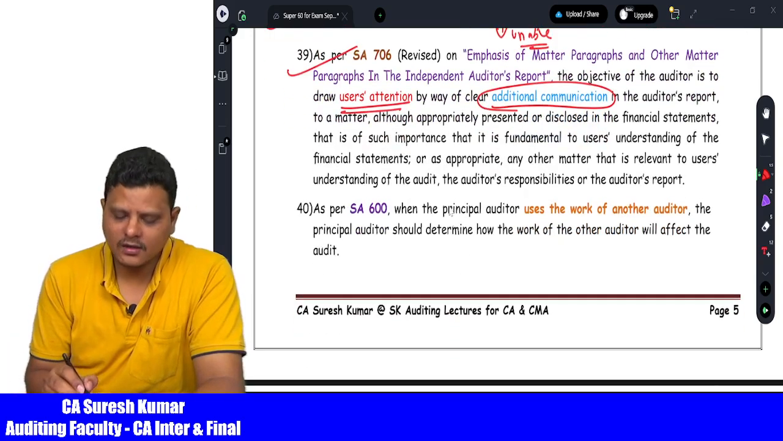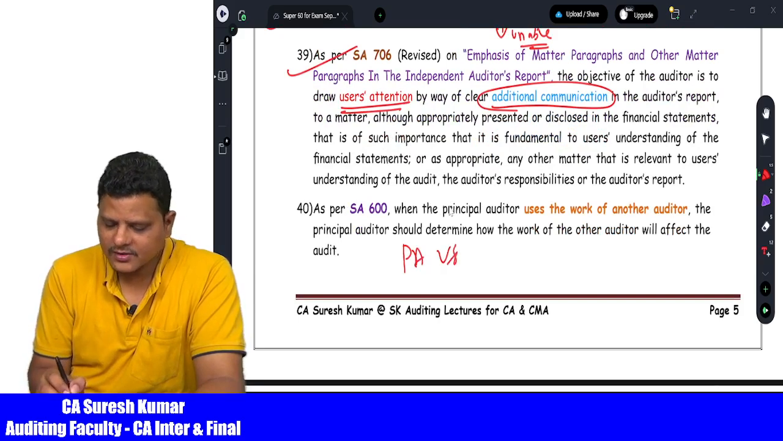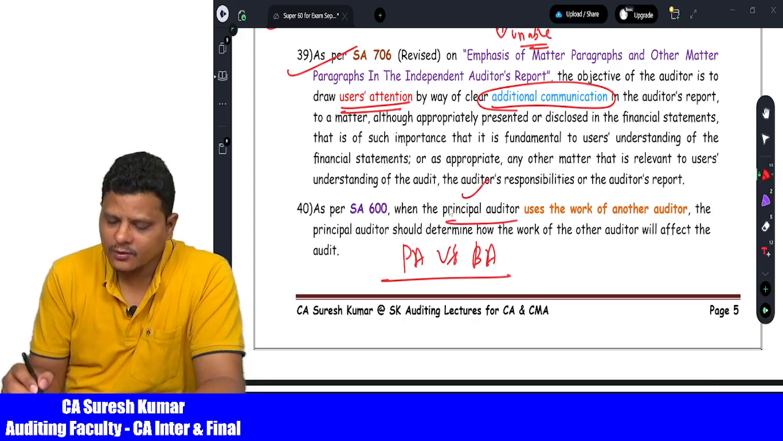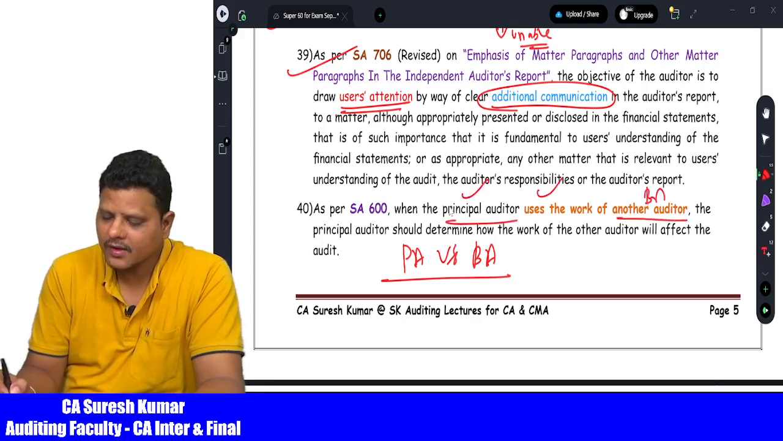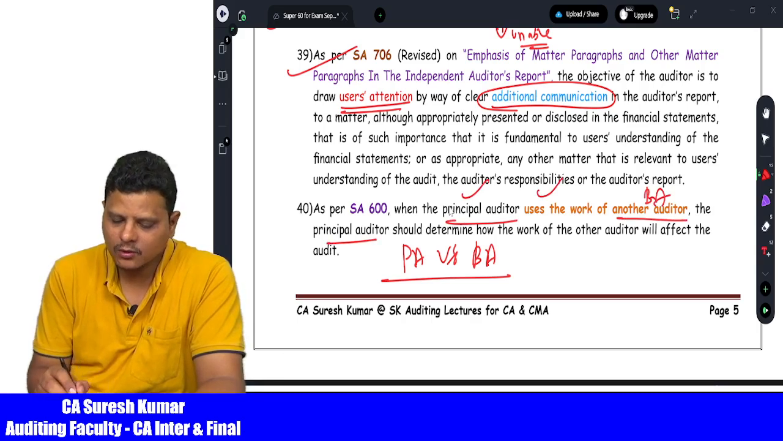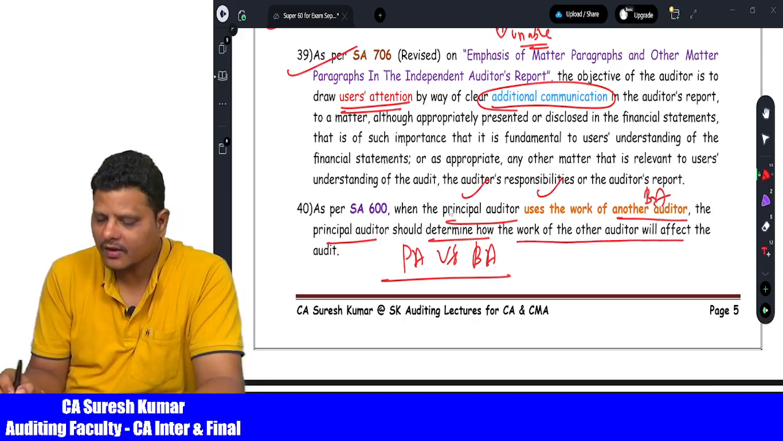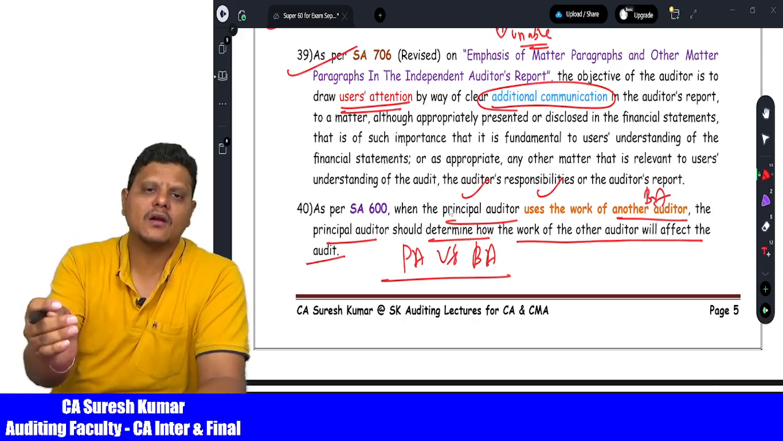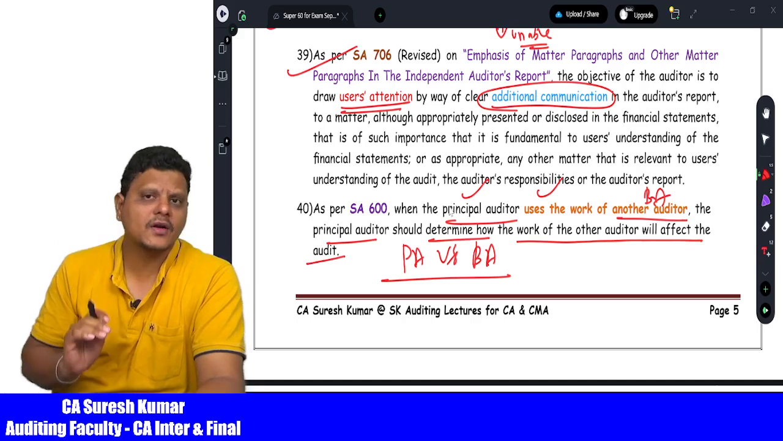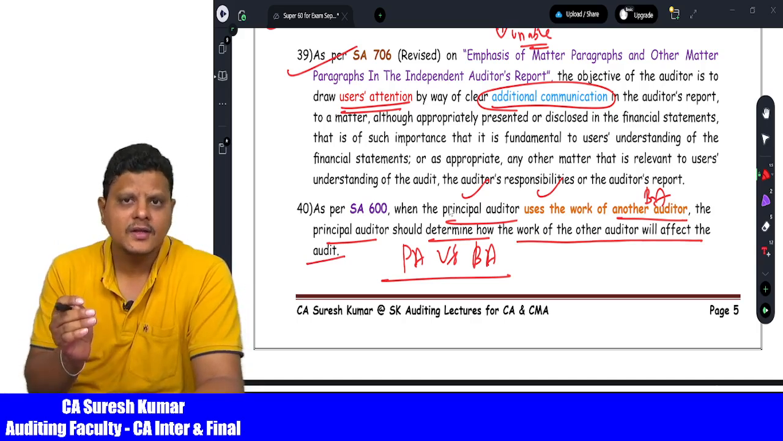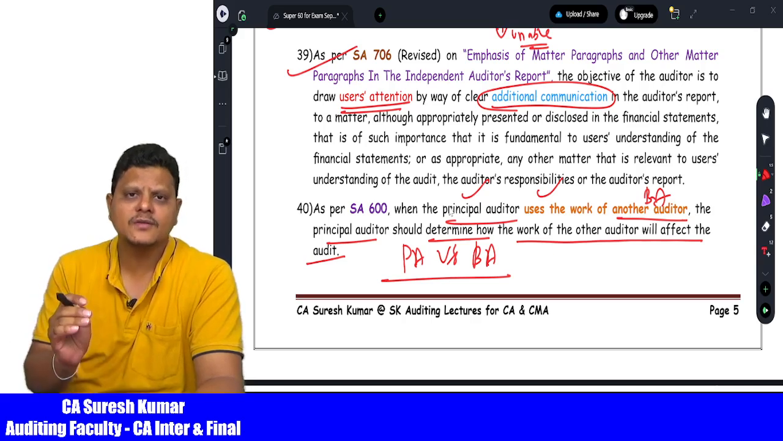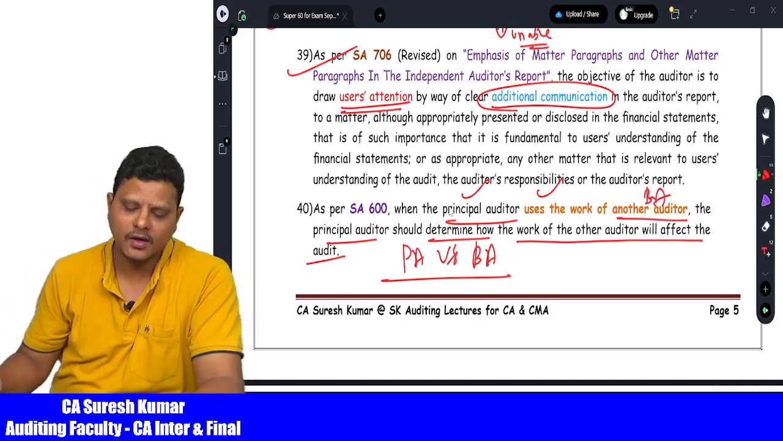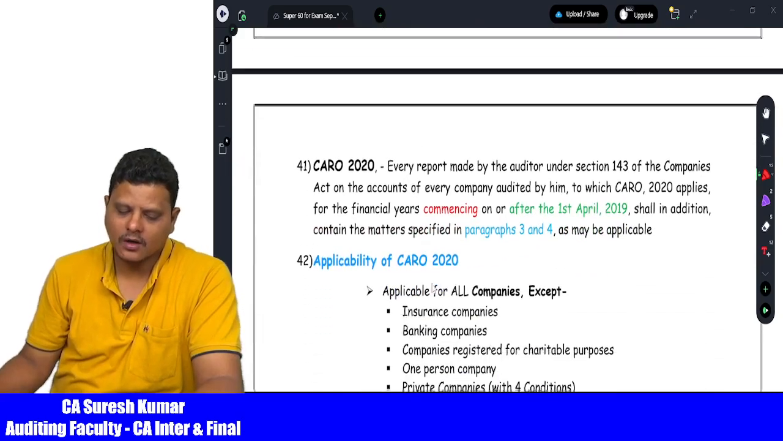So SA 600 talks about principal auditor versus branch auditor. So the principal auditor can use the work of another auditor, which is nothing but the branch auditor. The principal auditor should determine how the work of the other auditor will affect the audit. So can the main auditor depend upon the other auditor or not? Yes, he can depend upon the other auditor, which is nothing but a branch auditor. But the main auditor has to ensure how the audit is going to be affected and that it is efficiently conducted. Then comes CARO 2020.